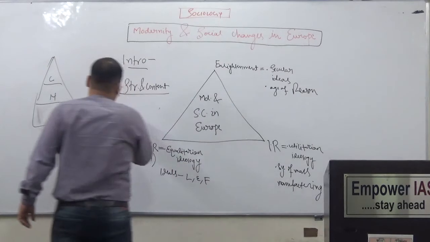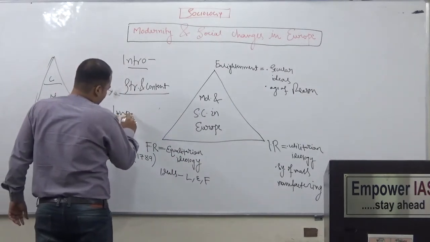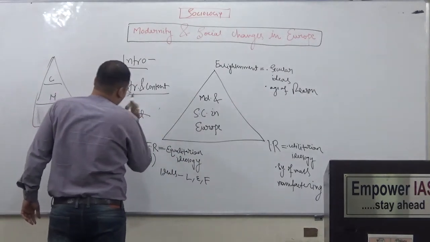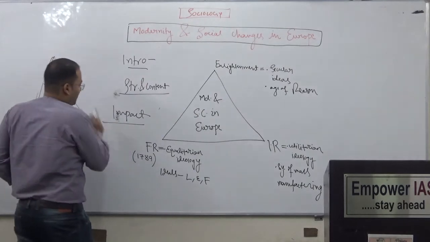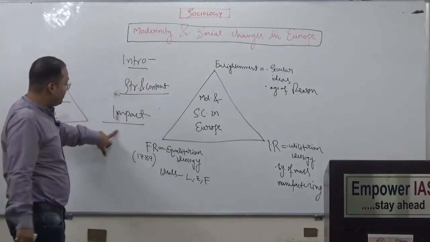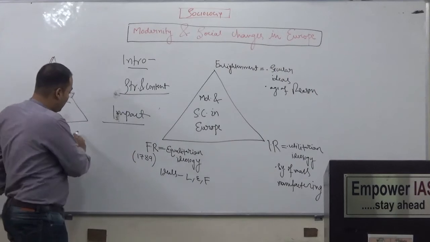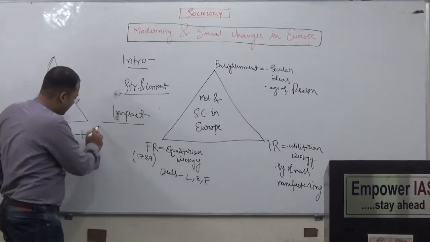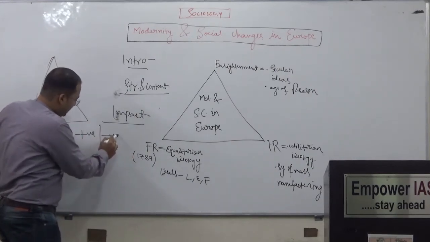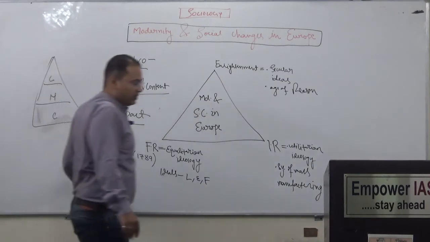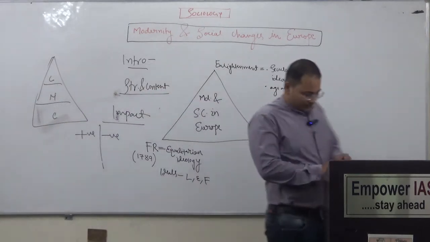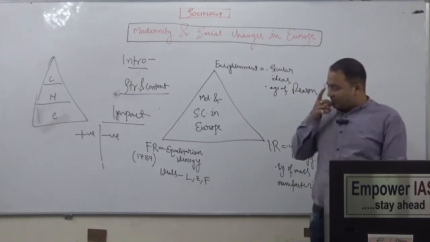Now the impact of modernity. Very important topic. What should be the impact of modernity? So impact can be both positive and negative. We are going to discuss the positive impact of modernity as well as the negative impact of modernity, and this would be the last point. Now, what should be the positive impact of modernity?